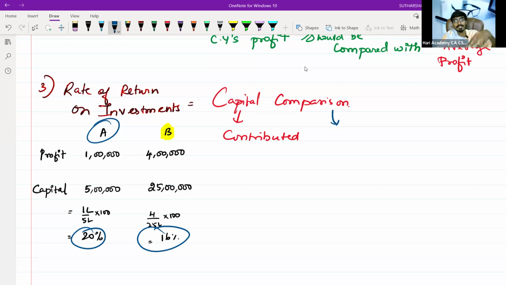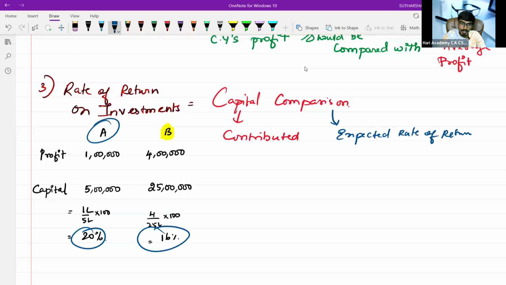If I have contributed something, I have an intention to get some rate in my mind, right? Like if I'm investing something, I need to get 15% return. If I'm investing something which I need 10% return, that return, if you are expecting it to be there, that is known as expected rate of return.